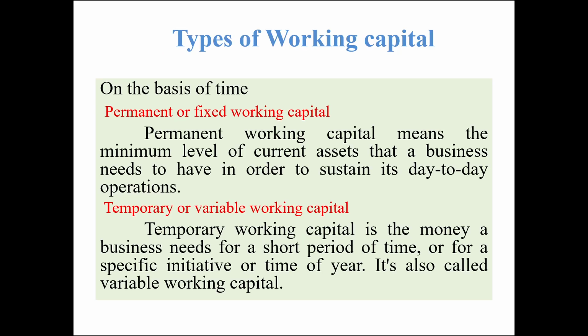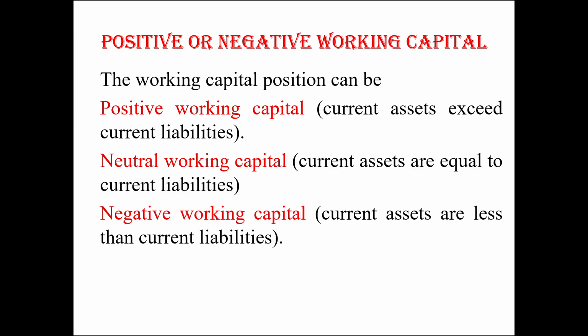Next, on the basis of time: permanent or fixed working capital and temporary or variable working capital. Permanent working capital means the minimum level of current assets that a business needs to have in order to sustain its day-to-day operations. The temporary working capital is the money a business needs for a short period of time or for a specific initiative or time of year. It's also called variable working capital.